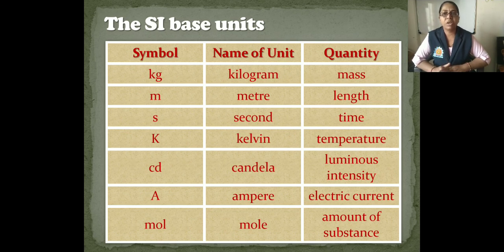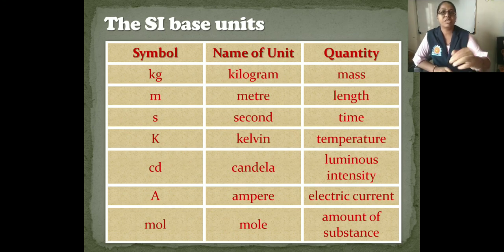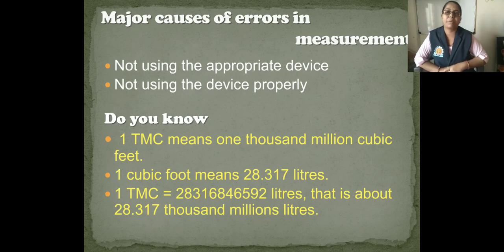Then meter is the unit of length. Second is the unit of time. Kelvin is the unit of temperature. Then candela, that is cd, is the unit of luminous intensity, and ampere is the unit of electric current, and mole is the unit of amount of substance. So these are the 7 basic units, that is fundamental units.